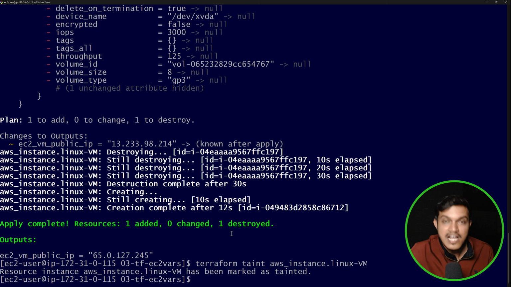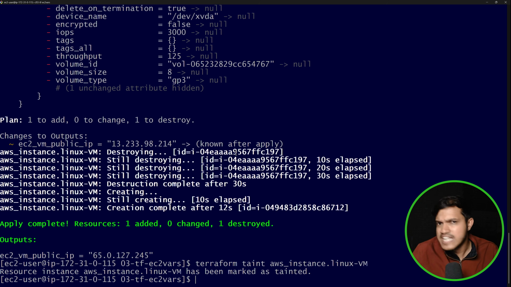Lengthy process, right? Now, once the resource gets created, if for some reason you want to delete and recreate the resource without manually destroying and deleting the Terraform state file and all, then you just have to mark that as tainted. After you mark that resource as tainted, if you just run terraform apply, then automatically it will delete the existing resource and recreate a new resource. I hope you have understood the state file, and now you can differentiate what the difference is.